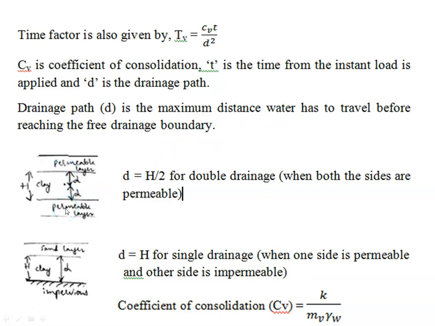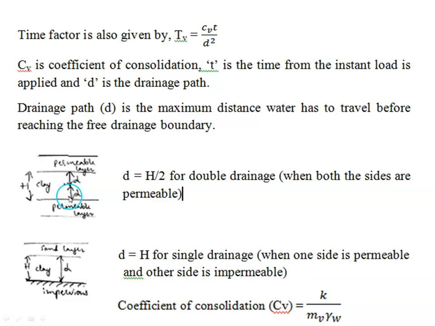So if it is having drainage layer at the top and bottom of the clay layer, consolidation happens only in the case of clayey soil. So if the clay layer is having permeable layers on either side, then this water particle can go this side or this side. So the maximum distance a water particle has to travel is only half the thickness of clay. So here drainage path equals h by 2. So in case of double drainage, where both the sides are permeable, then we have to take the drainage path as half of the thickness of clay layer.